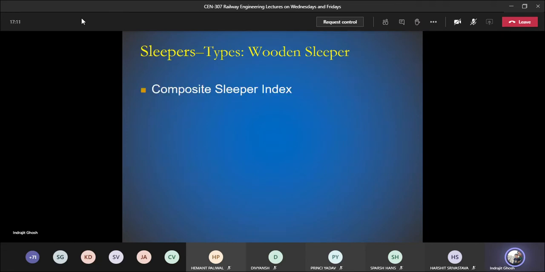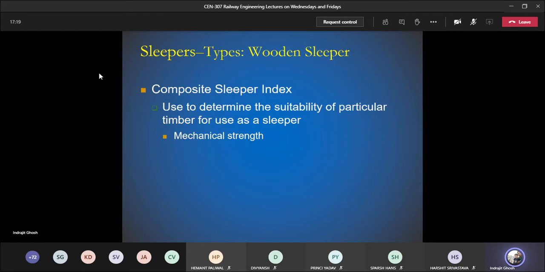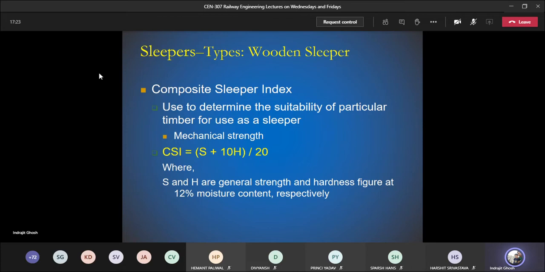So wooden slipper, there is one term which is known as composite slipper index. This is actually a number which designates whether a wood or the timber from where we are manufacturing the slipper, wooden slipper, is suitable for the track or not. So composite slipper index basically provides the mechanical strength of the wooden slipper.